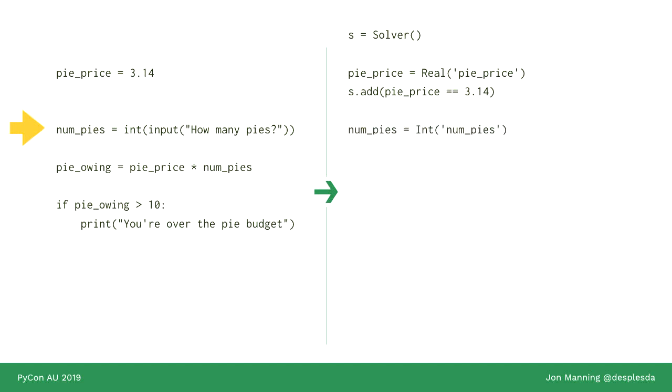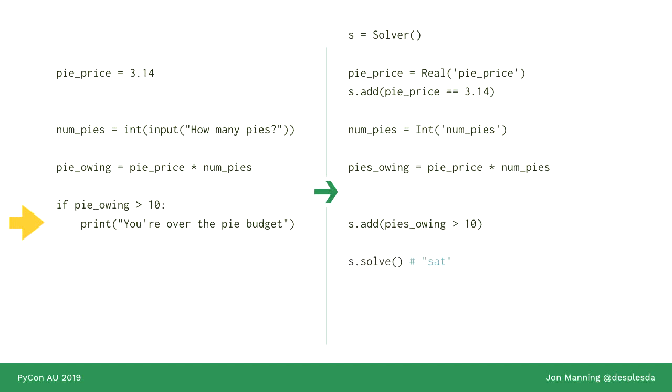So we say num pies is an integer value, num pies. We don't assert any facts about its actual value, just that a variable exists. Pie owing is declared similarly. We declare that this becomes symbolic because it depends upon a symbolic value. And then here, if we have reached this point, then we add one more constraint: pie owing is greater than 10. That's the condition necessary to reach that line.